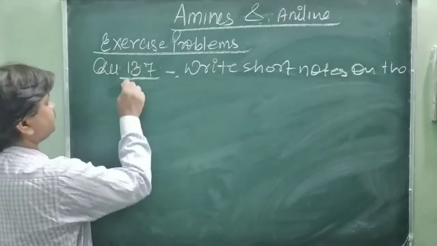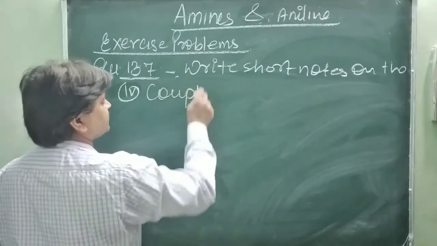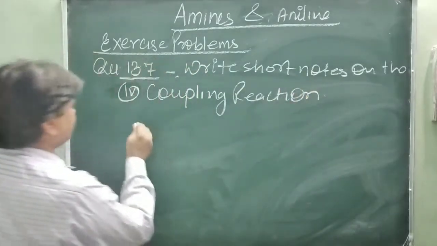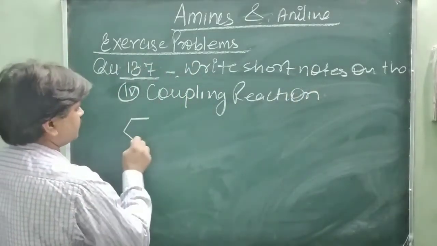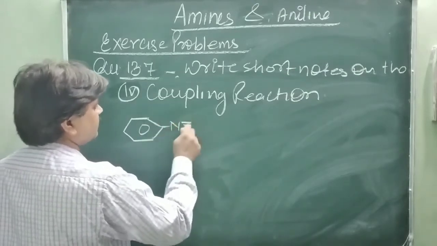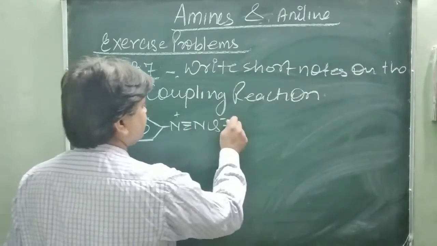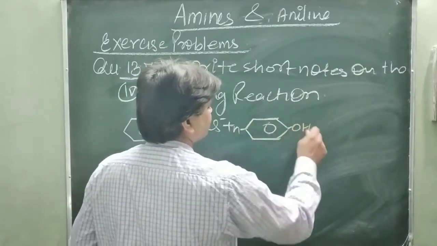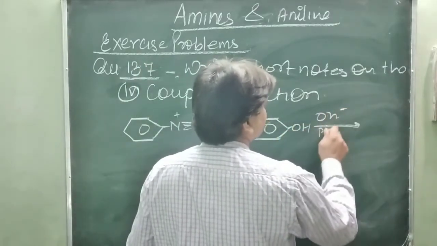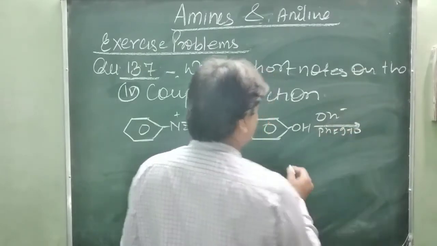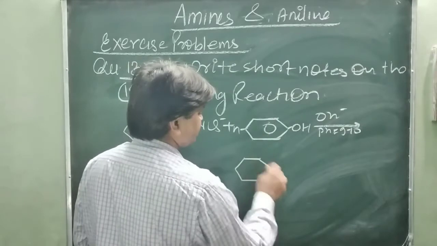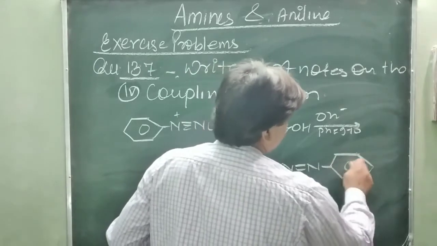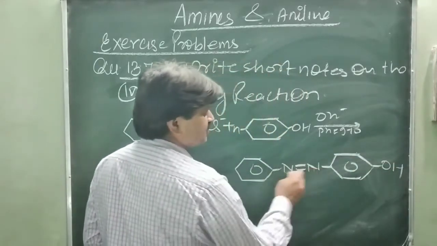For example, when the diazonium salt C6H5N2+Cl- is treated with phenol in basic medium, OH-, at pH 9 to 10, para-hydroxyazobenzene is formed. This N=N group is called the azo group.